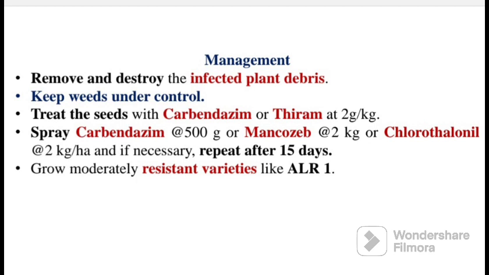Try to revise these things because many questions have been asked from these portions, so try to remember all these things for your examination.